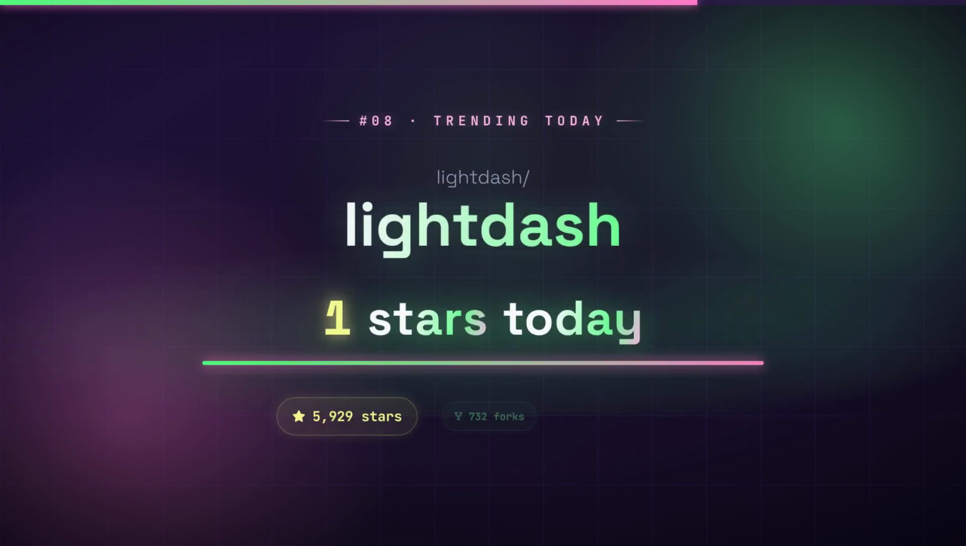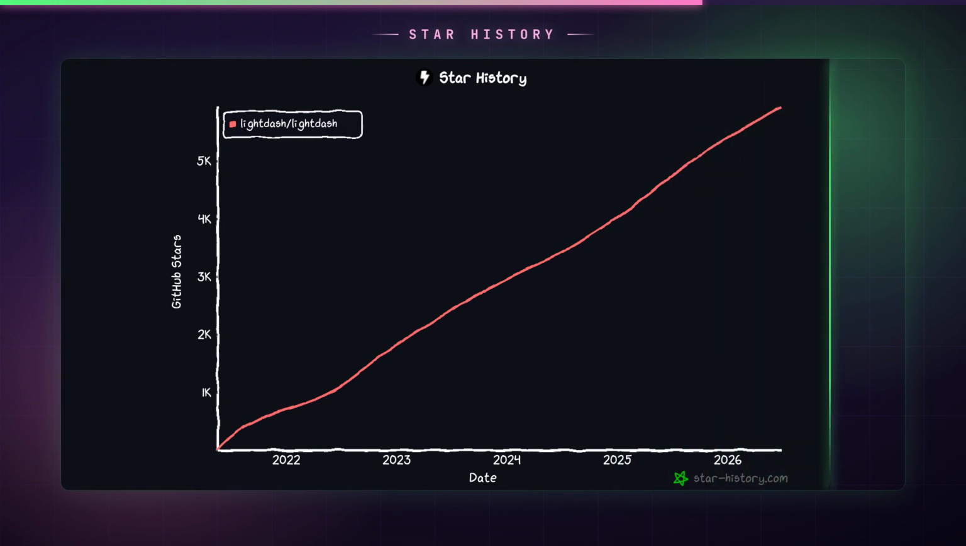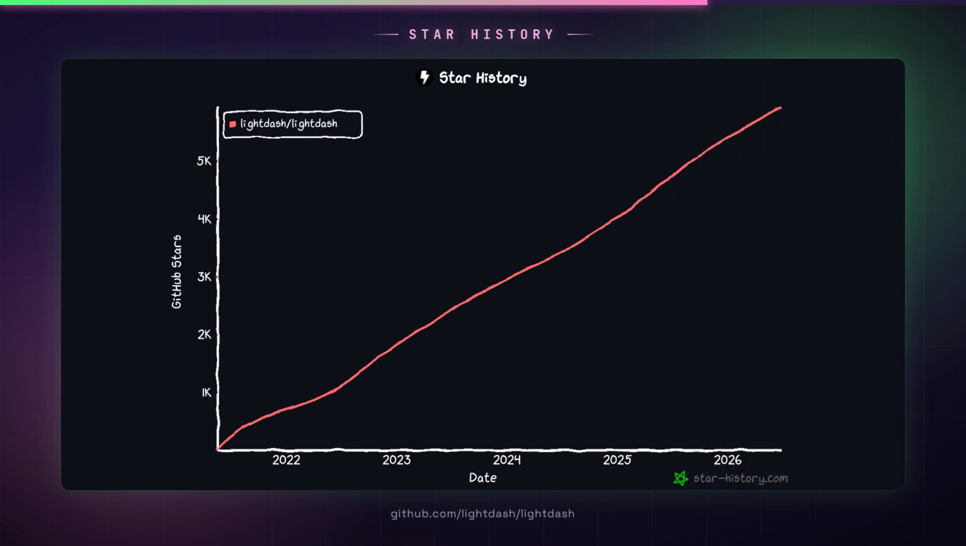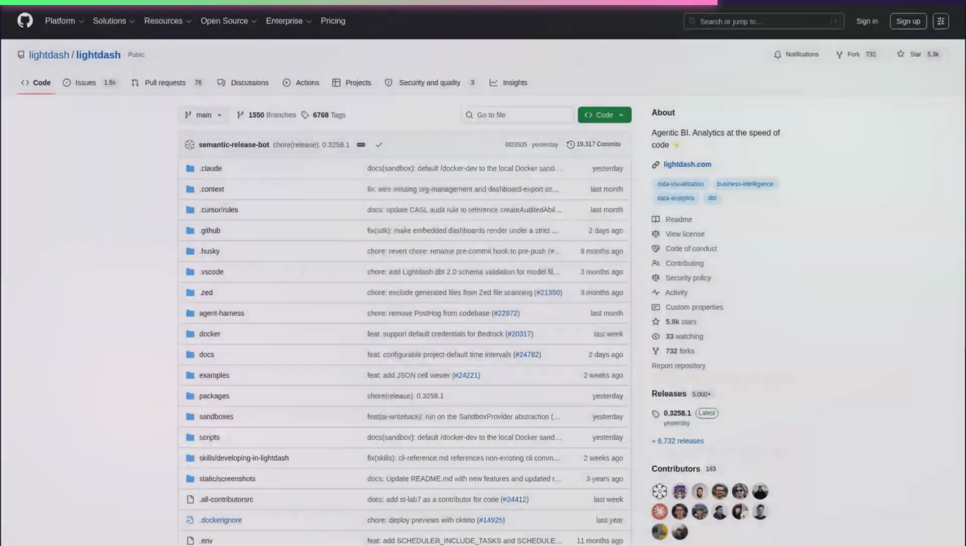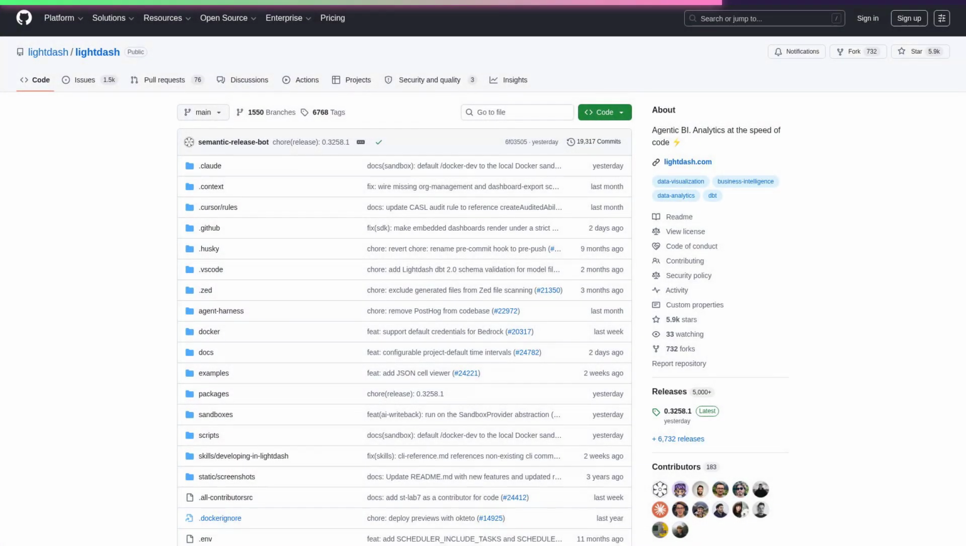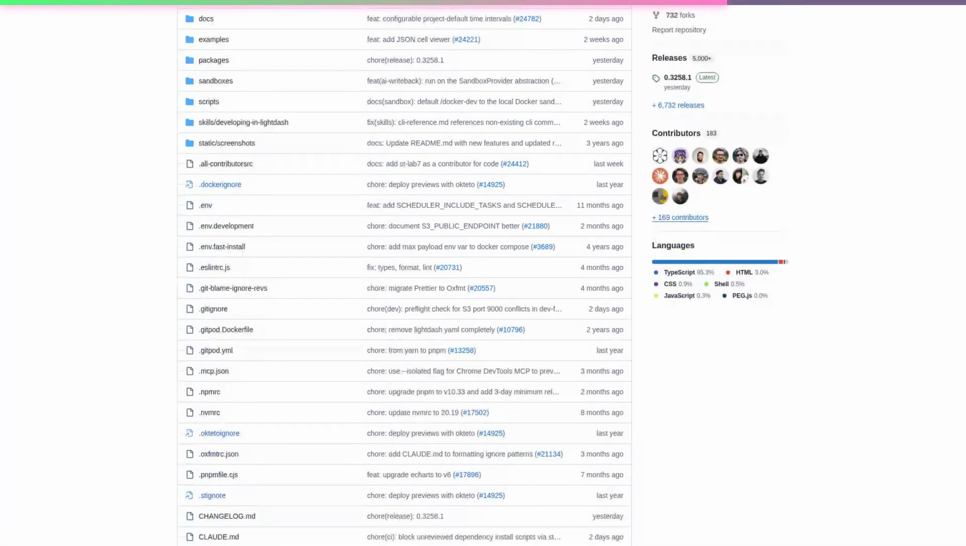Number 8. Lightdash. 1 new star today. Lightdash turns your dbt project into a full-stack BI platform where analysts define metrics in code and business users explore them through a drag-and-drop interface, eliminating the gap between data modeling and dashboard creation.